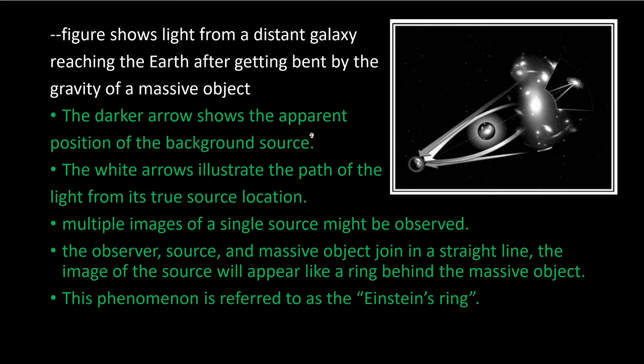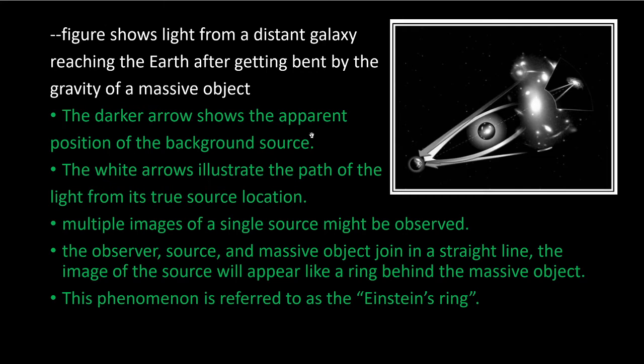So note that if the observer, source, and the massive object are in the same straight line, the image source will appear like a ring behind the massive object.